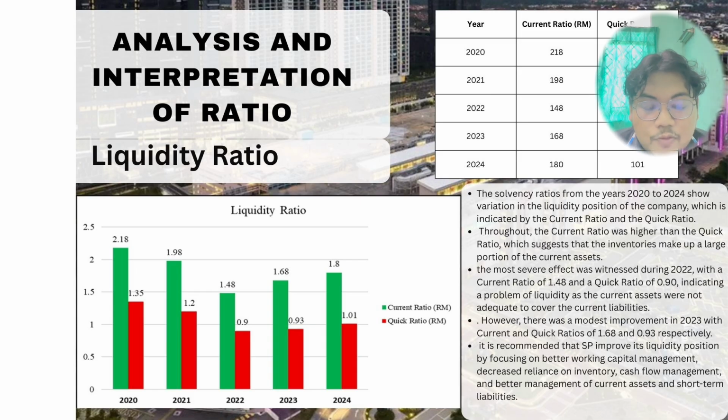However, improvements were recorded in 2023 and 2024, with the quick ratio recovering from 0.01 in 2024, suggesting an improved ability to meet short-term obligations without relying heavily on inventory liquidations.